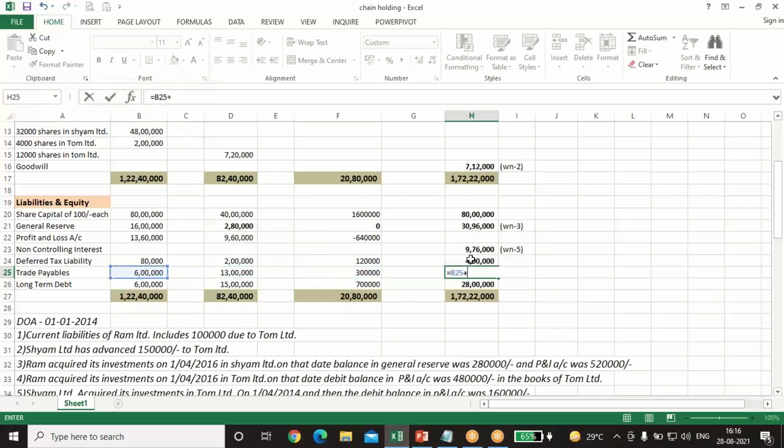Similarly, trade payables 6 lakh plus 13 lakh plus 3 lakh minus 2 lakh 50 intercompany transactions. We have reduced 2 lakh 50 from trade payable as well as from trade receivables. Long term debt, we'll just add all three figures. So the total of the liability side is 1 crore 72 lakh and 22,000. So our balance sheet is tallied.